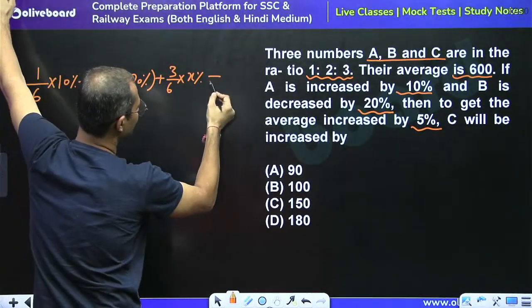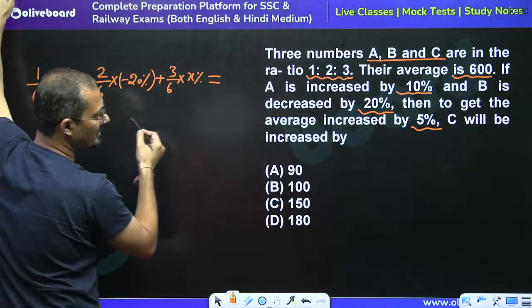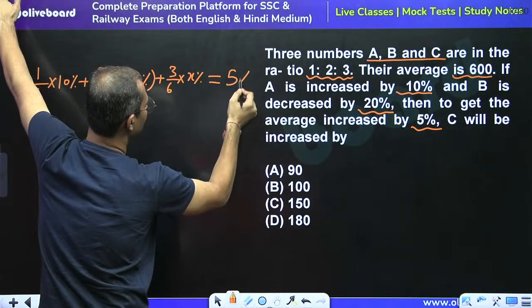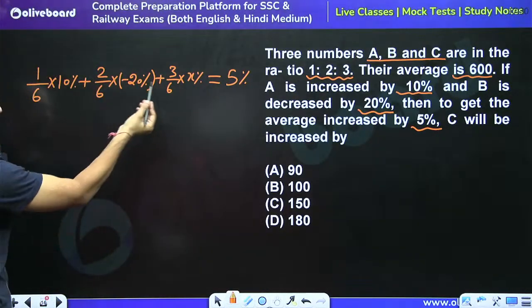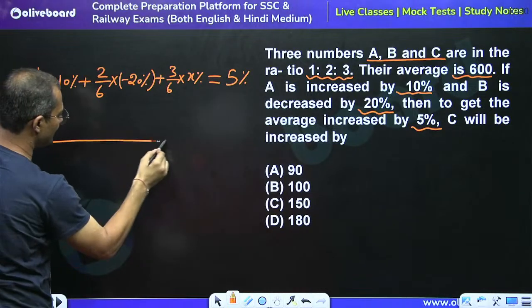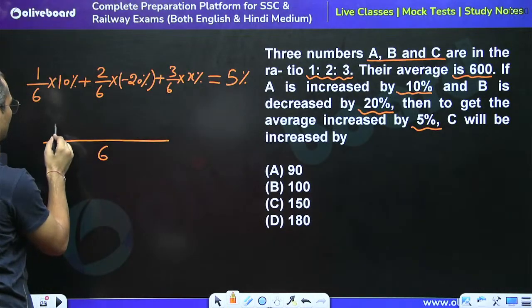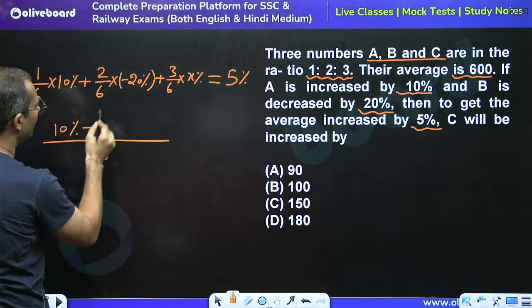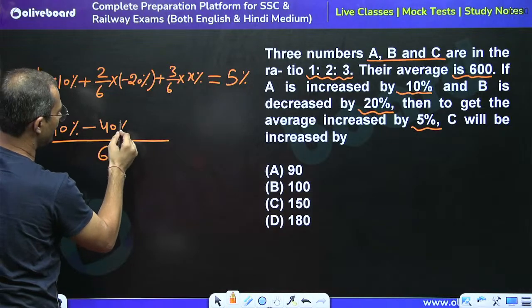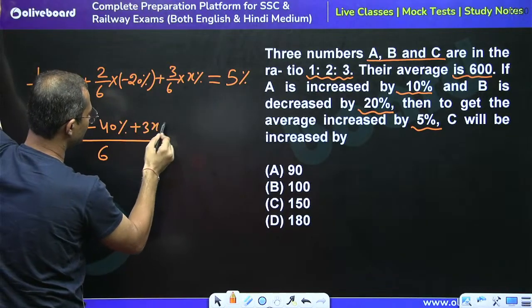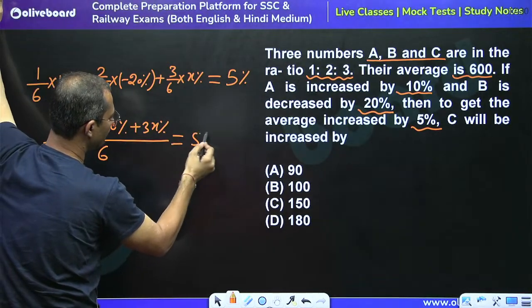So directly we can say that the overall impact of the increase is equal to 5%. Here we can calculate the value for x. Taking LCM 6, we get 10%, minus 40%, and 3x%. So this is equal to 5%.